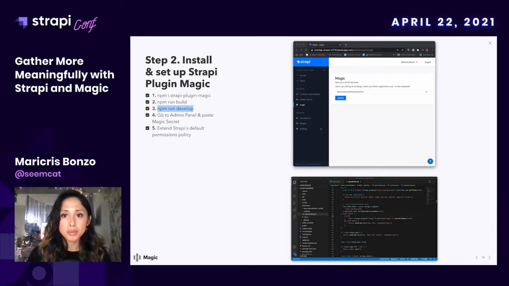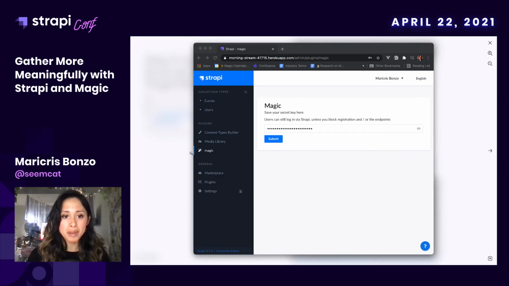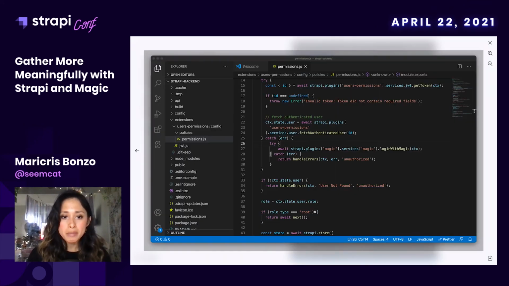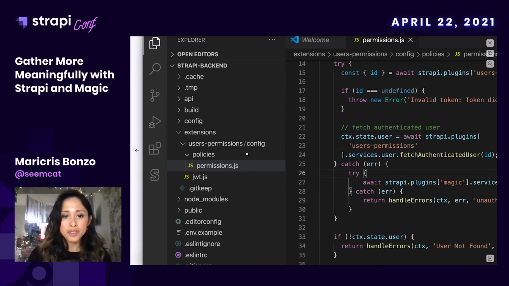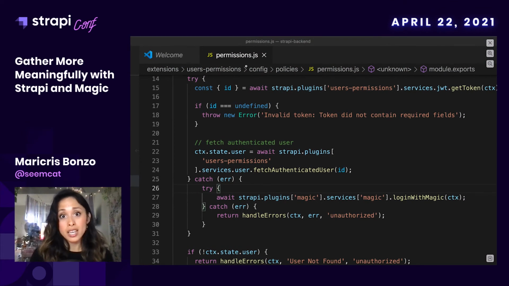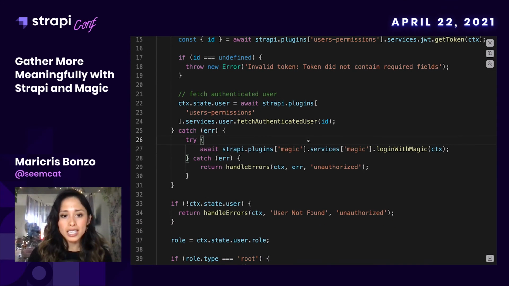And once it boots up the Strapi CMS, you can go to the admin panel and see that the Magic plugin is now visible. So go ahead and paste in your test secret key in here. And the last thing we need to do is extend Strapi's default permission policy. And all that means is we're going to create a new file called permissions.js under users-permissions/config/policies. And this permissions.js file can be found in Strapi's GitHub repo. And we just copied it and made one tiny change here.